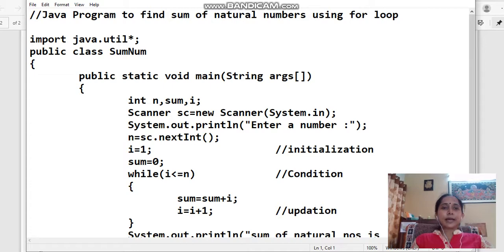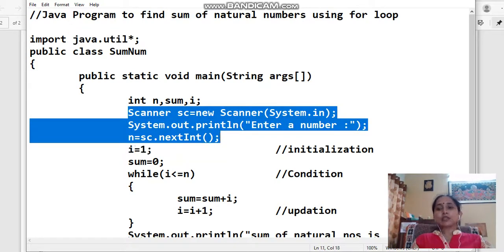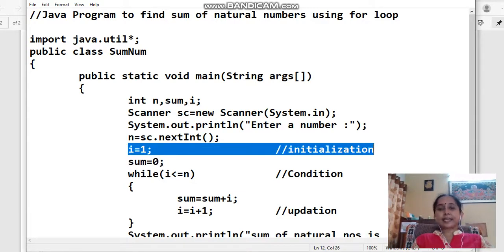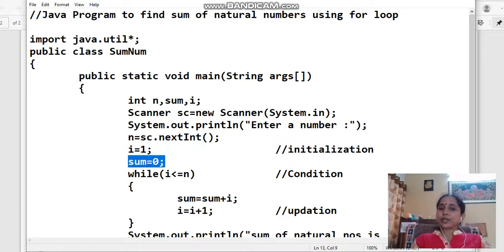Now in this program, find the sum of natural numbers में पहले तो हमने util package use करा है. Why? Because I wanted to make the program dynamic. तो रेंज के लिए नंबर इनपुट कराने के लिए I have taken sc.nextInt. Here we have initialized i equals to 1. ये क्या है? This is the initialization state of the loop. sum is initialized to 0 क्योंकि अगर नहीं करेंगे तो garbage value आएगी.